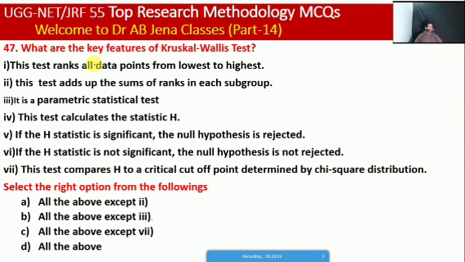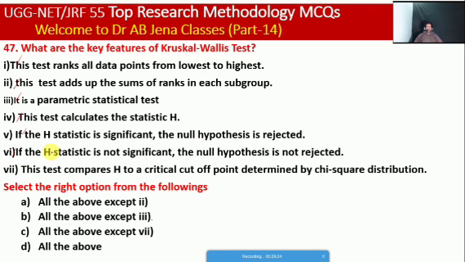So next one we will see: what are the key features of the Kruskal-Wallis test? First, this test ranks all data points from the lowest to highest. This test adds up the sum of ranks in each subgroup. It is a parametric statistical test. This test calculates the statistic H. If the H statistic is significant, the null hypothesis is rejected.